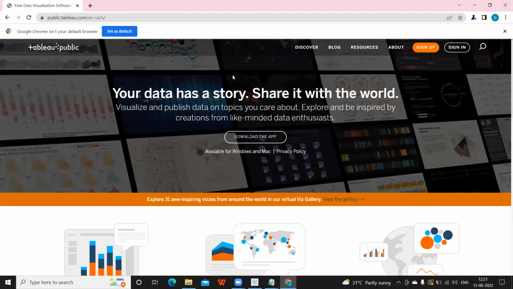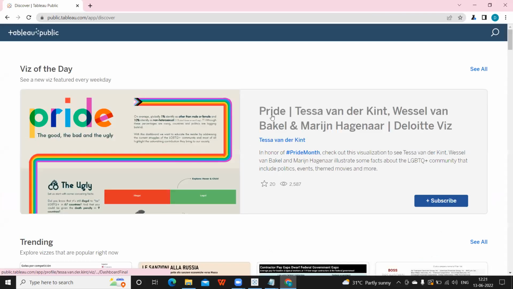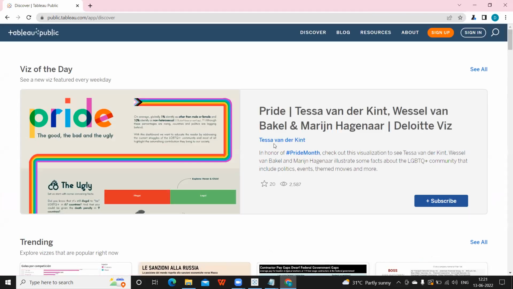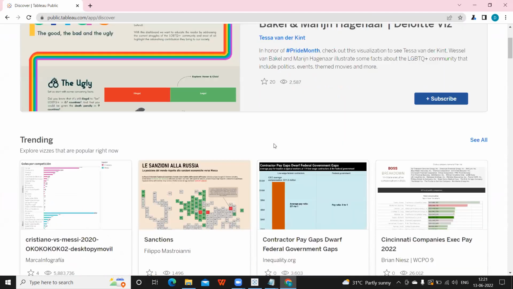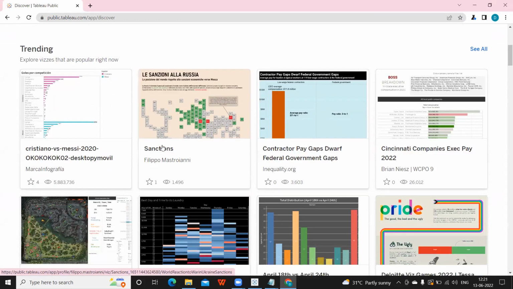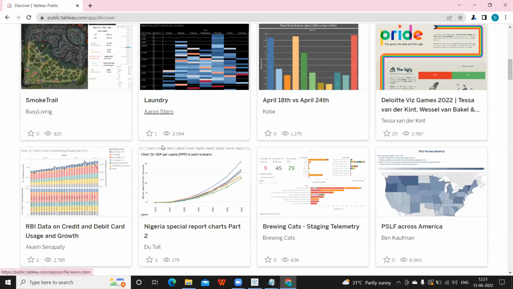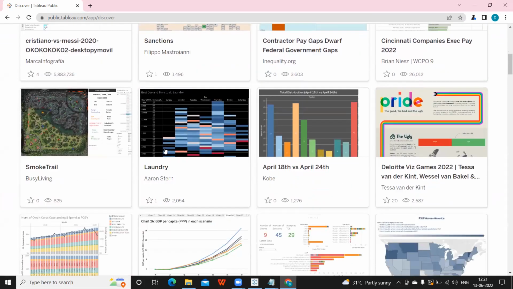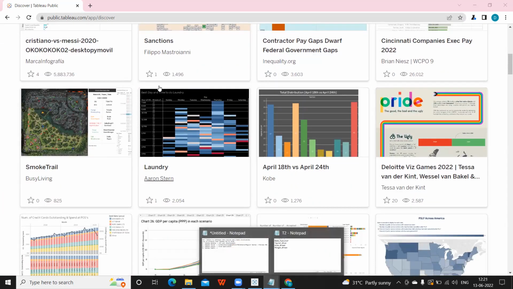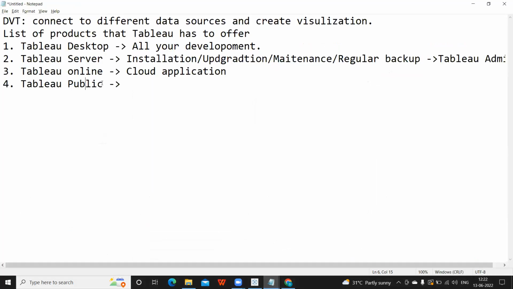You can search for Tableau Public, and if you click on Discover, you will see how different professionals are using Tableau to represent the data or to represent the story. And any use case that you get in future, this is also one of the places where you can search and see if you can use it or implement it in your project. So this is your go-to place in real time. So don't forget, I encourage every one of you to have your presence in Tableau Public.